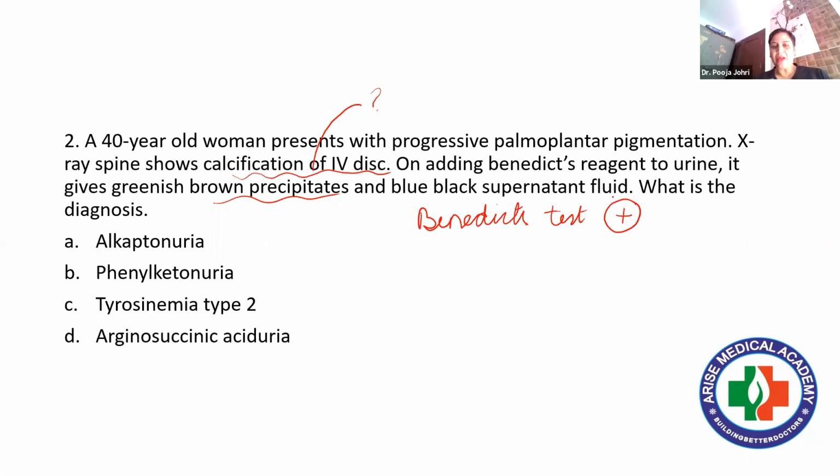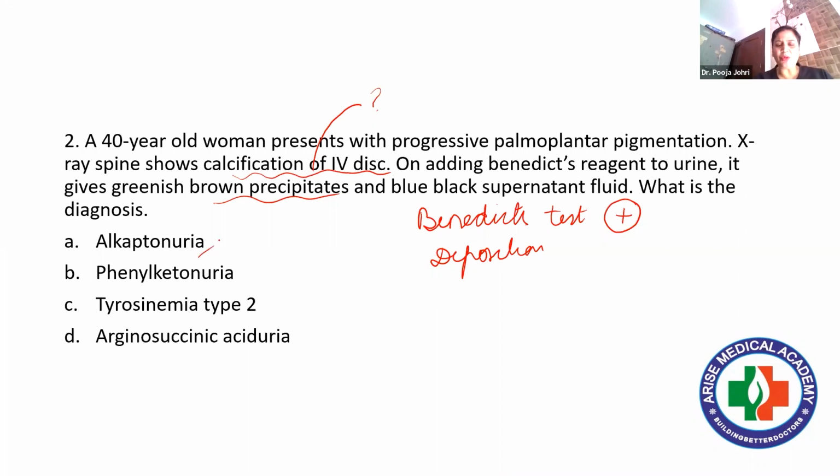Right. So in this particular scenario, we have seen two important things. One is there is calcification. Calcification means a deposition is there. And second is it is giving Benedict's test positive. So what can be the diagnosis? Just give it a thought. Obviously, let's discuss these options.